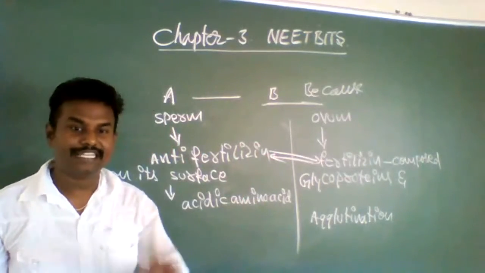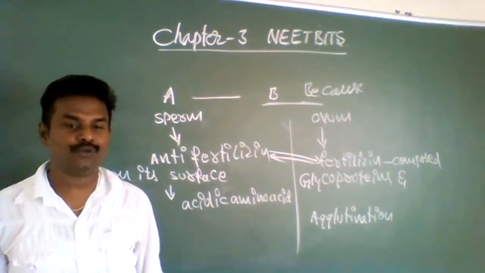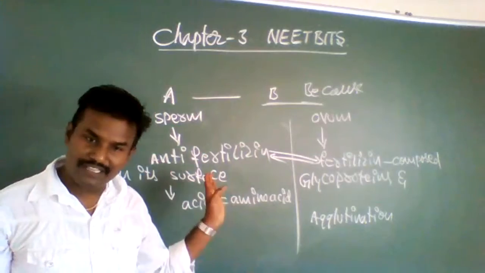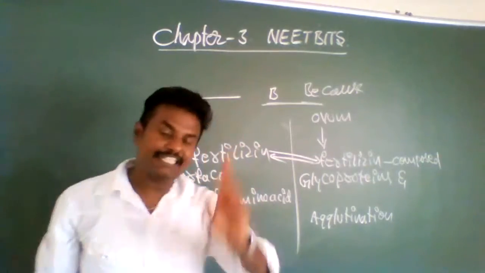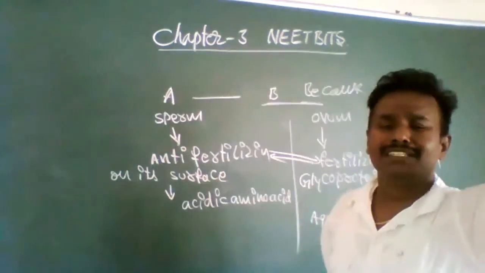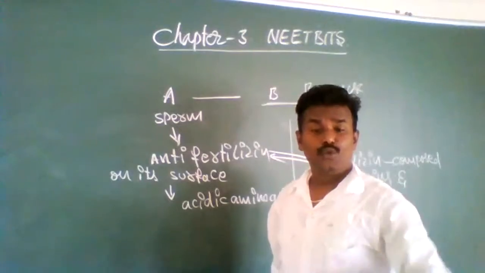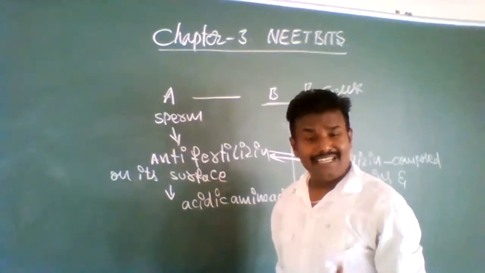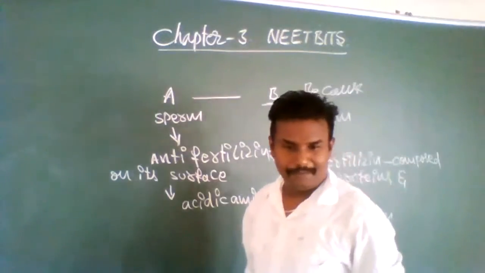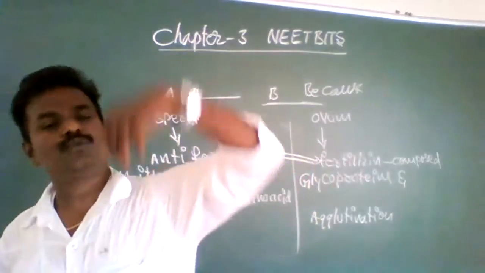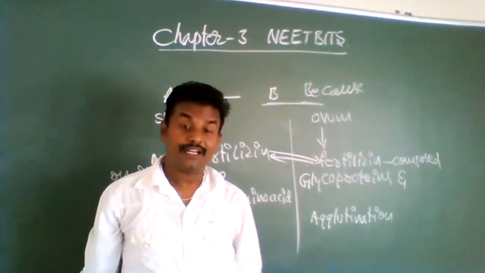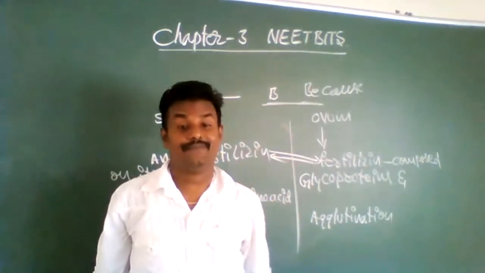Out of 90 bits, 10 application oriented bits will surely come. For these questions, understanding is very important because thousands, millions of applications are there. Trying and practicing all of them manually is not possible. Those 10 bits only, because time is not sufficient.